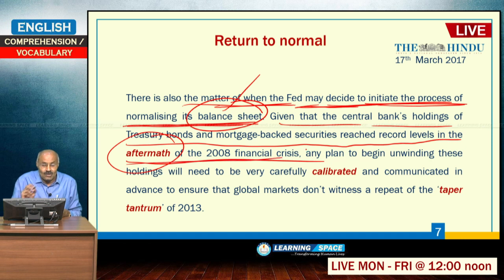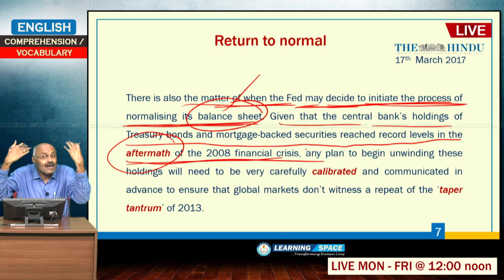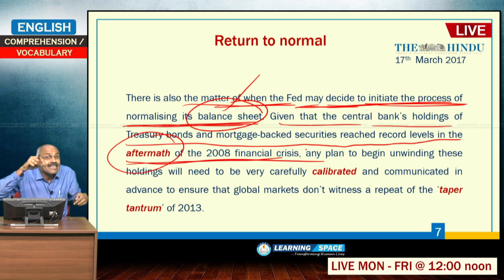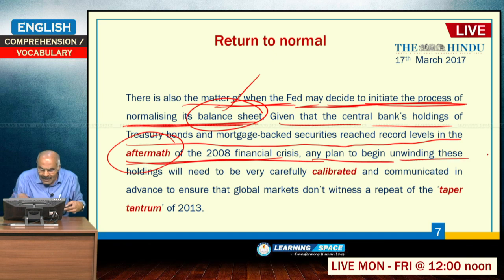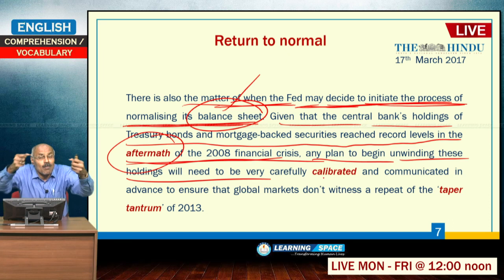So, after the 2008 financial crisis, the US Federal Reserve resorted to an aggressive bond buying program, which was known as quantitative easing, because to put more money into the hands of the people, it purchased bonds. That is quantitative easing. Now it has to do the reverse, sell the bonds, suck the dollars from the market.